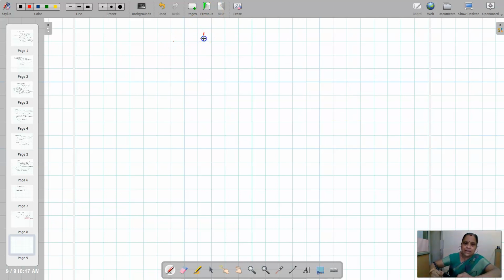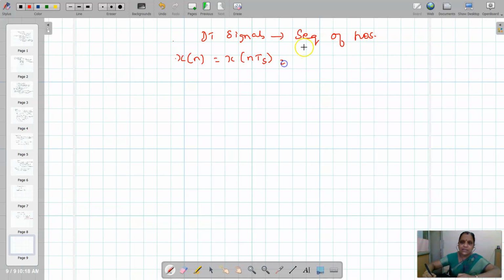Discrete time signals, this is a sequence of numbers. So x of n, this is actually x of n into Ts, this is sequence of numbers.